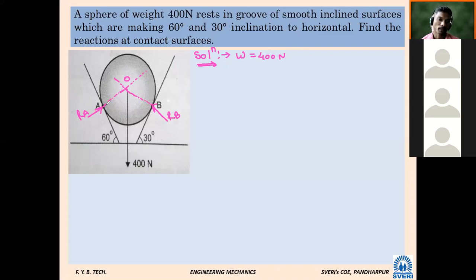At the contact surface, I will give a hint. At the contact surface, there is an angle of tangential 90 degree. Here also there is a 90. RA cos 30 minus RB cos 60 is equal to 0.